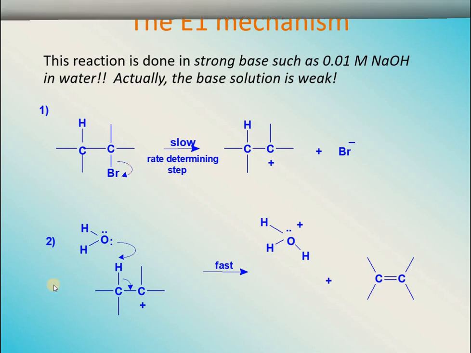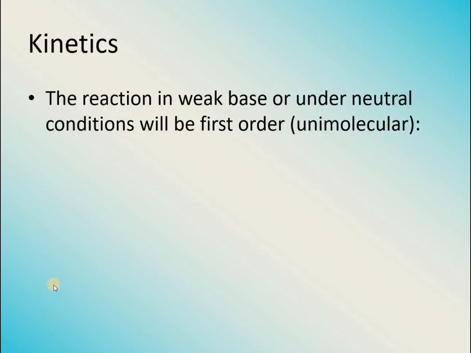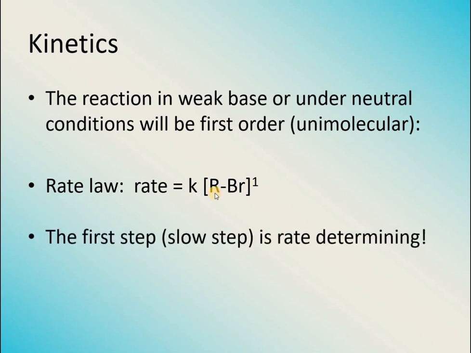Let's see reaction kinetics now. In reaction kinetics, we would see that this reaction usually occurs in the presence of either a weak base or under neutral conditions. So that will be a first order E1 mechanism, and it will be unimolecular. The rate law can be written this way: rate equals rate constant times the concentration of only one substrate. Water is not being shown here. The first step is the slow step and it is rate determining, so of course this is a first order reaction, or its order of reaction is 1 only.